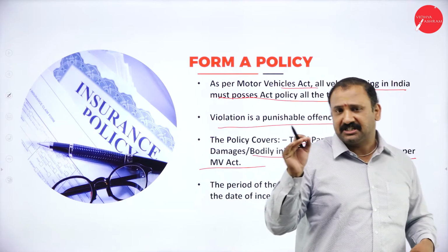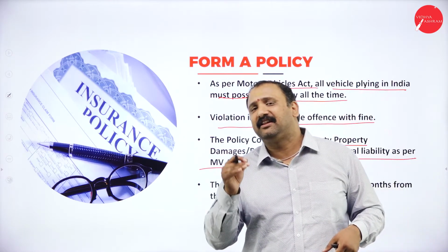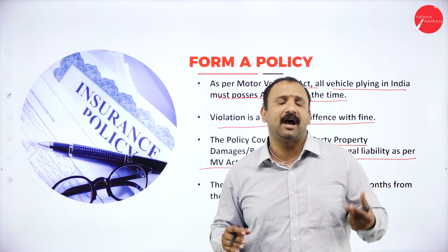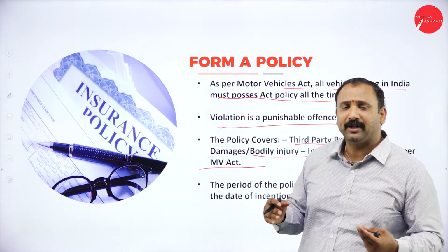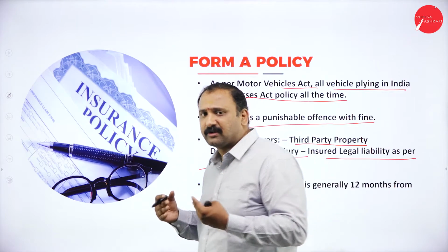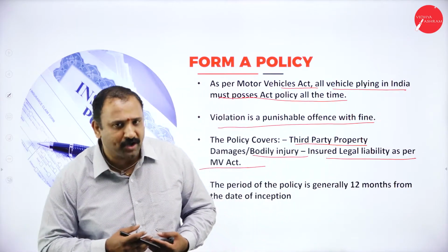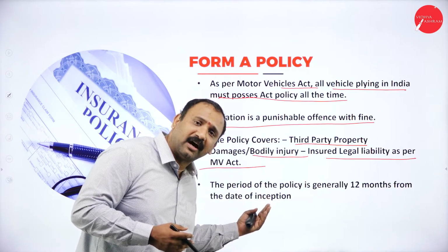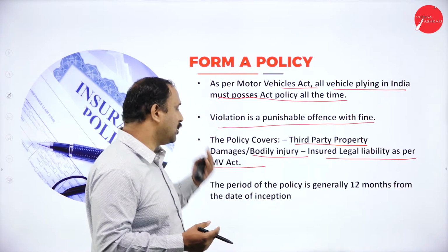Followed by which, suppose you land up getting a bodily injury. That means suppose you have been hit, or there's some sort of physical injury caused to you. Automatically the policy will also try to cover that factor.